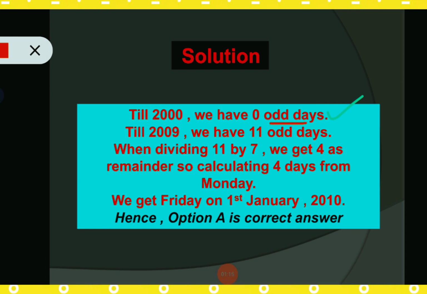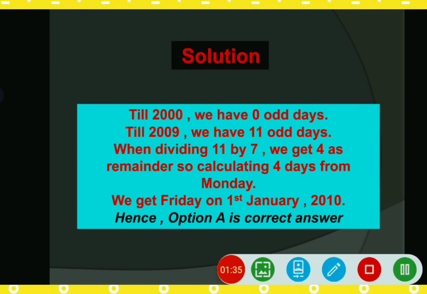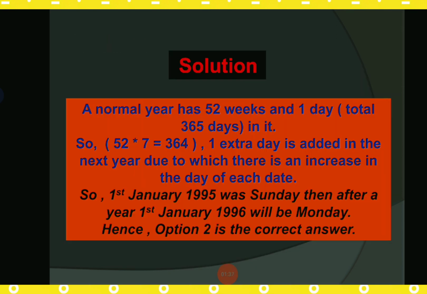0 odd days, and this thing we have already discussed in my last session on mathematical reasoning. So if you have missed my previous session on calendar series tips, so now learner, it is clear why option 2 is the correct answer. Okay, so now move on to the next problem.